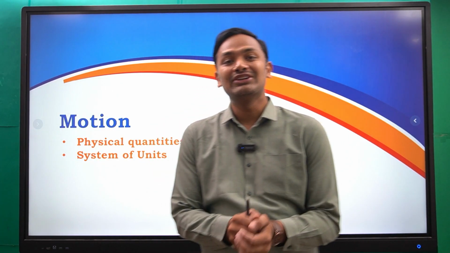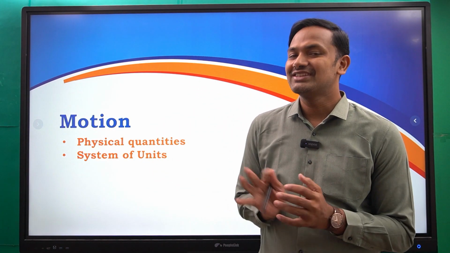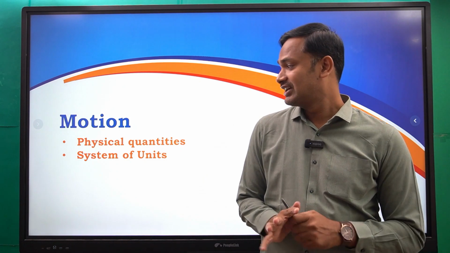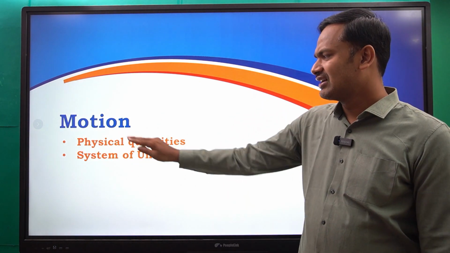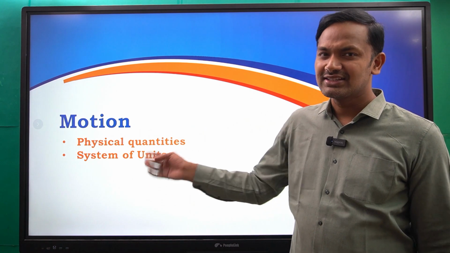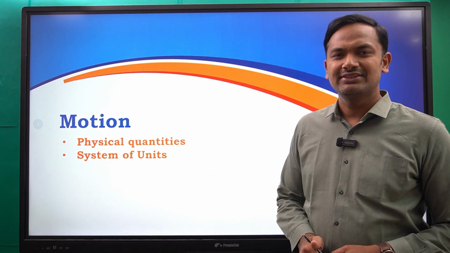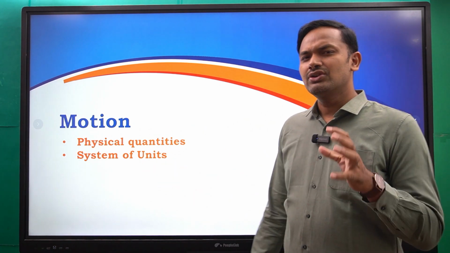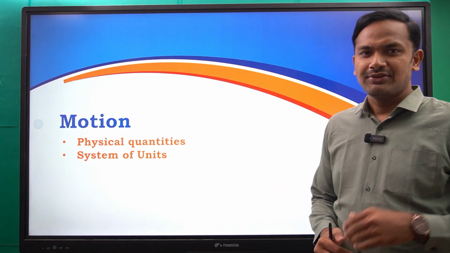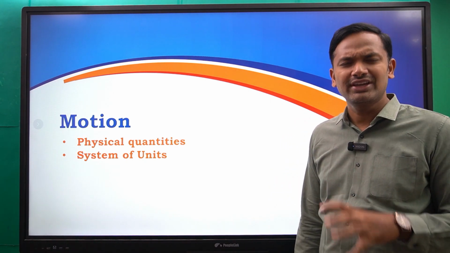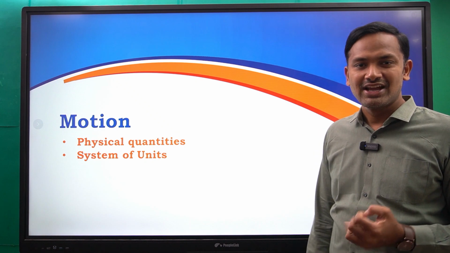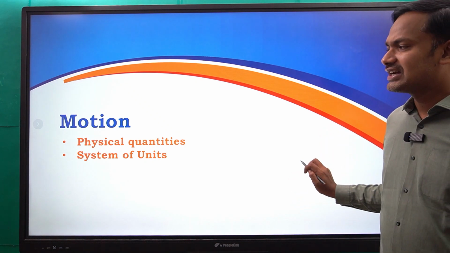Today we are going to learn the next part of this chapter, motion. The concepts which we are going to discuss today are physical quantities and the system of units. In the previous part we discussed what is motion, that was the introduction part. Now let us see these physical quantities.